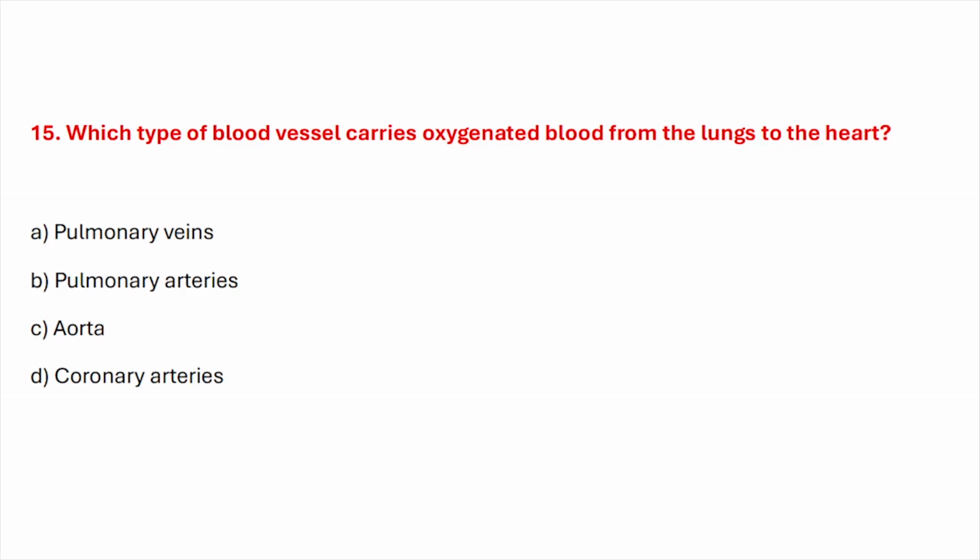Question number fifteen. Which type of blood vessels carries oxygenated blood from the lungs to the heart? Correct answer is option A. Pulmonary veins.